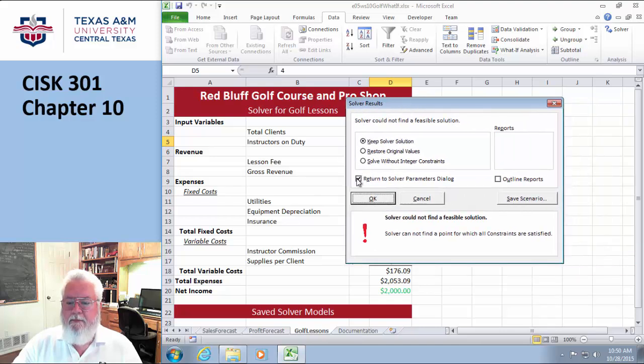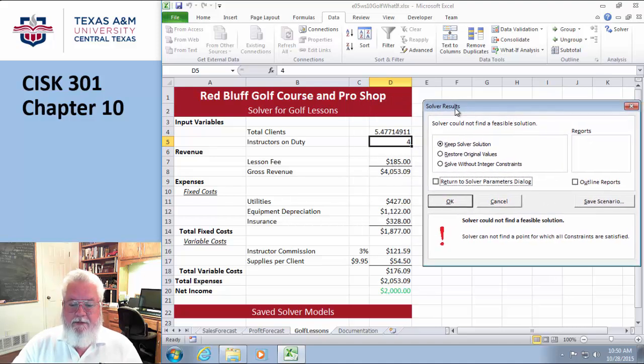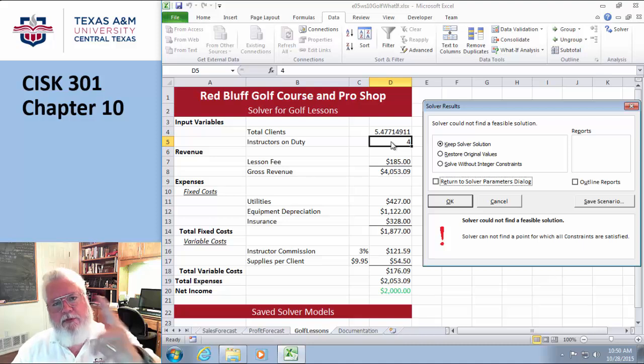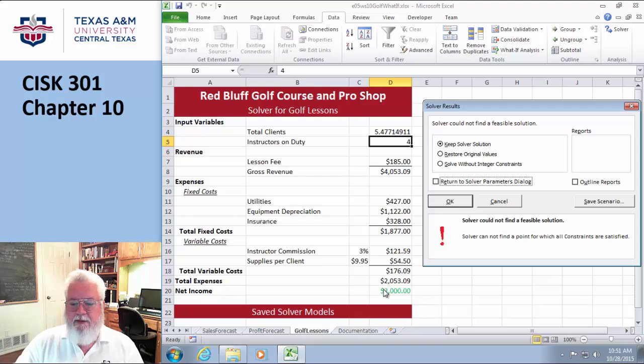Okay. Huh. I guess I can't have it exactly at 2,000, huh? Okay. Whatever. The point is that even though my example didn't work right, it ran through a couple of iterations to come up with the correct answer. I probably should have given it a range of values that I wanted here rather than precisely 2,000, because you can't get precisely 2,000. You can get close, but hey, I'm not going to go back and fix it.